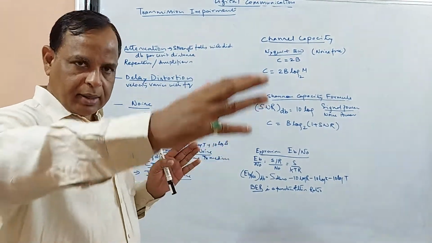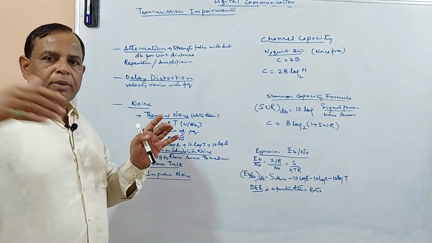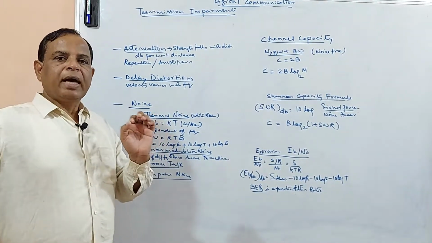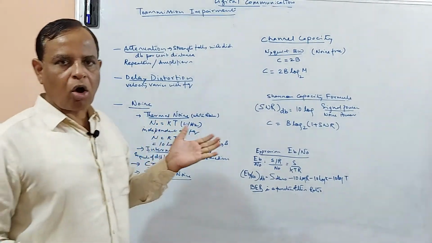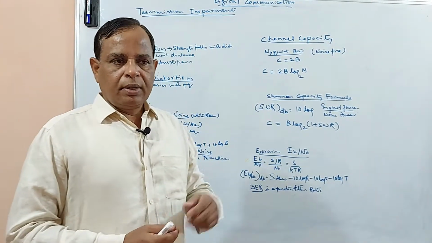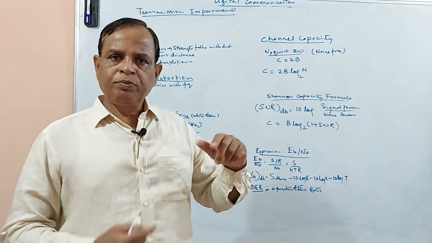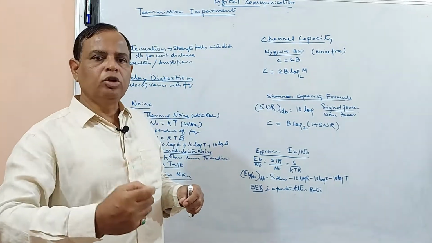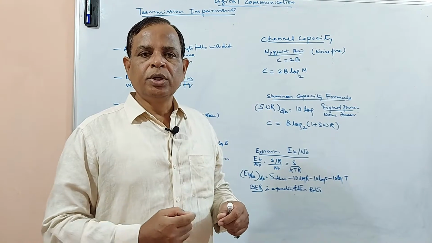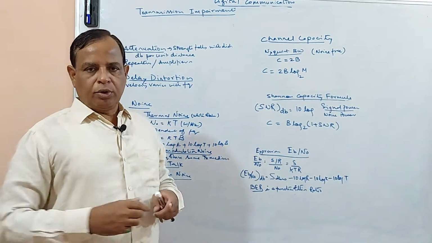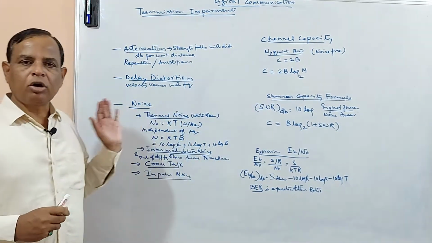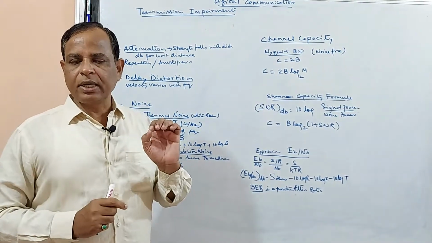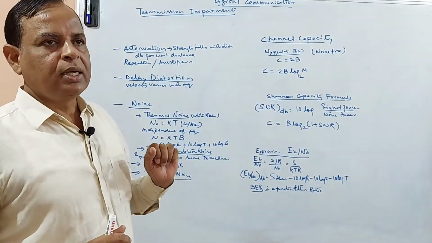If there are a number of repeaters cascaded, you find that the noise is not getting added up. Whereas in analog, that is the difference, because the noise cannot be separated from the signal. In the amplifier, you amplify the signal and the noise also gets amplified. So it is cumulative in the case of analog, whereas it is not accumulating in the digital. That is a very big advantage as far as digital communication is concerned.